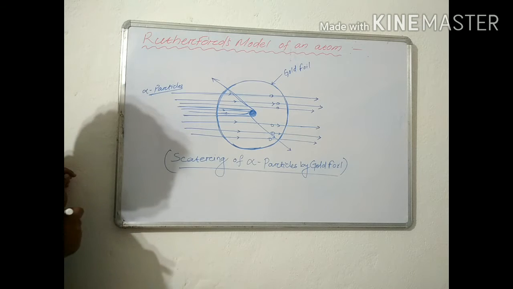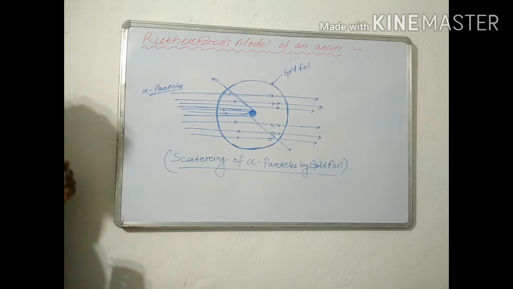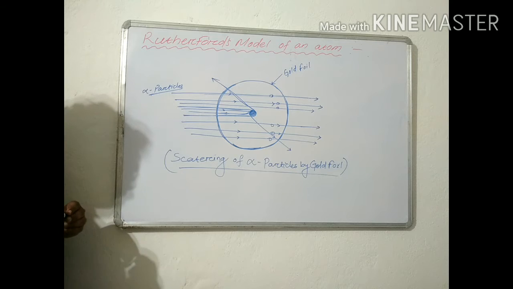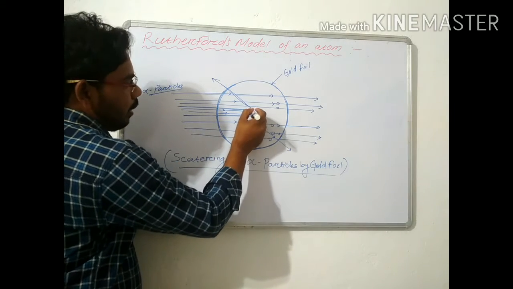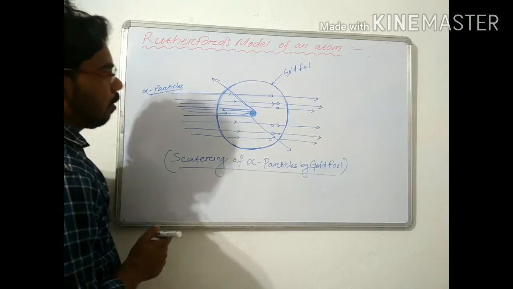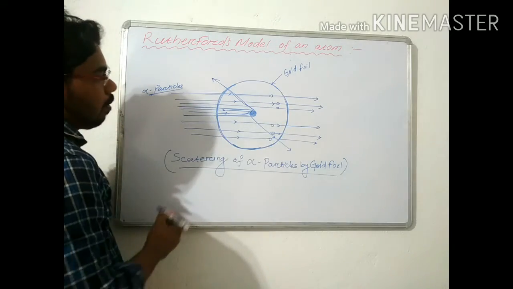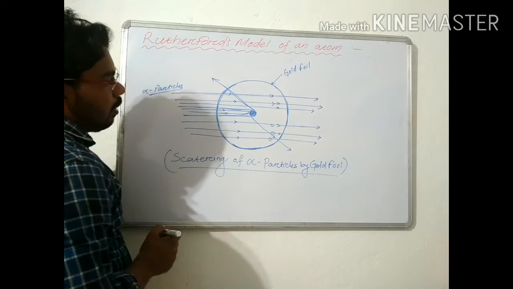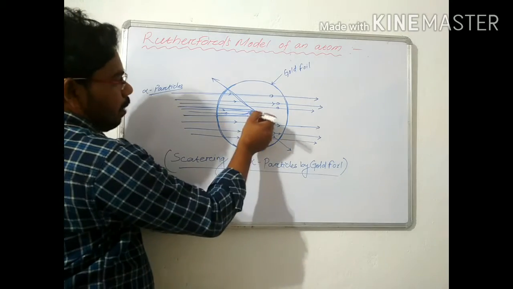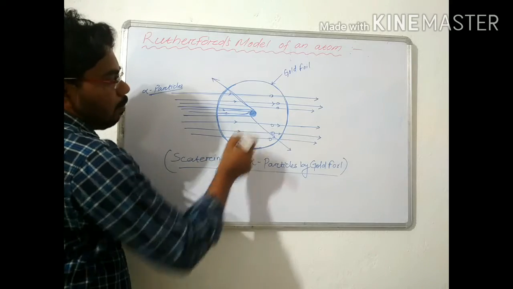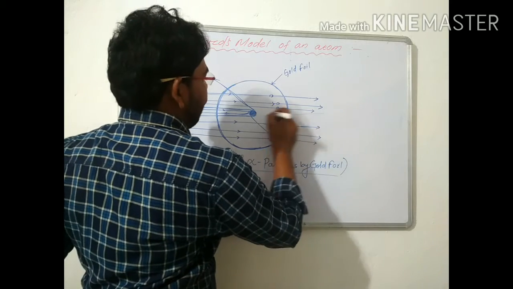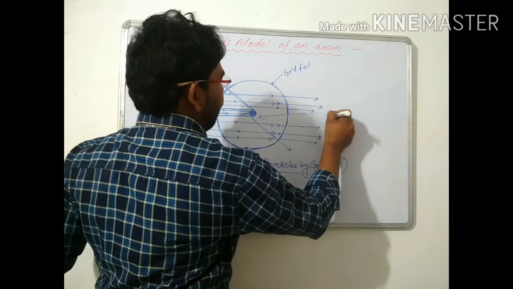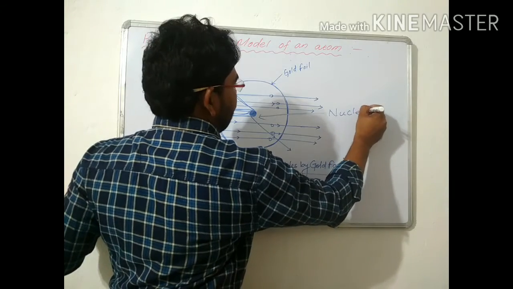This indicates that the positive charge and the mass of the atom are concentrated in a very small volume within the atom. Compared to the total atom, the heavy object present inside it is a very small portion, and this small portion is named the nucleus.